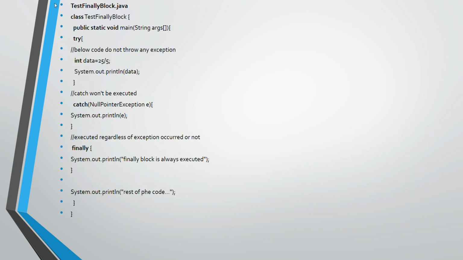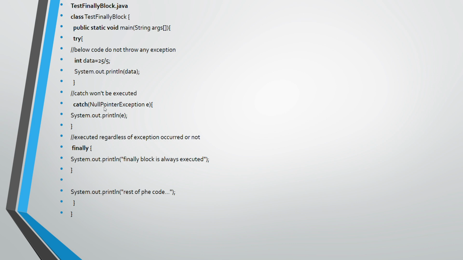So this is a sample example of the finally block. Here I am writing the class TestFinallyBlock, then the main method. Inside the main method I write a try block. In the try block I just write one arithmetic expression: int data = 25 / 5 and System.out.println data. So 25 divided by 5 is possible, the answer is 5, so it will store the value 5 in the data variable.